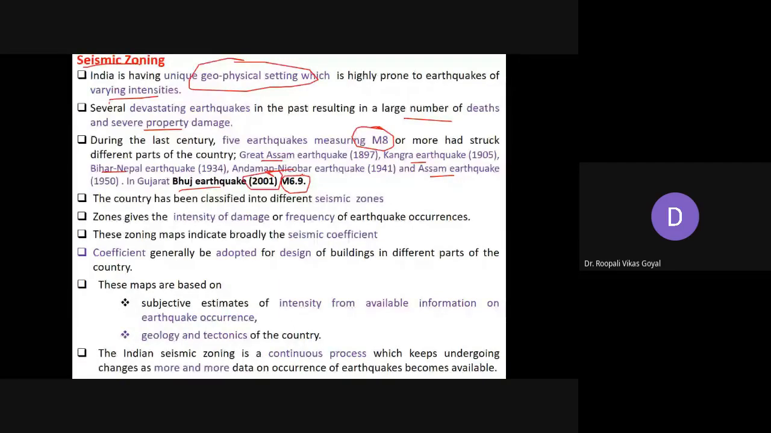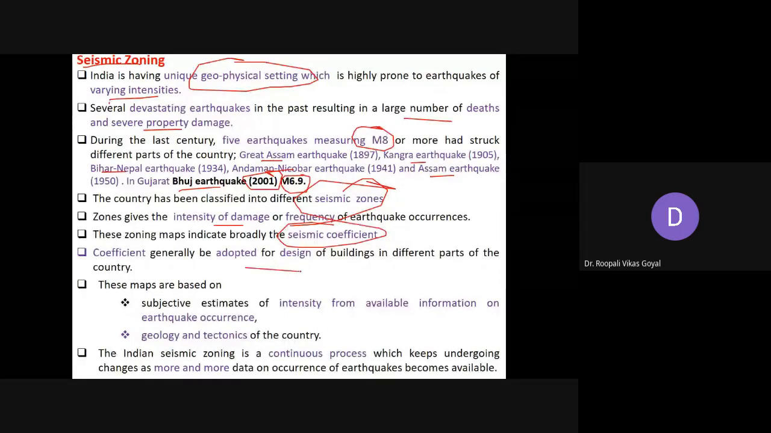Most of the construction collapsed, and if a proper earthquake resistant building is not constructed in such an earthquake prone region, it can result in loss of life and loss of property. India is classified into different seismic zones, and these zones give the intensity of damage or frequency of earthquake, how often it can come and how much damage can happen. Accordingly these zones are divided, and these zoning maps indicate broadly the seismic coefficient that can be adopted for the design of buildings in different parts of the country.